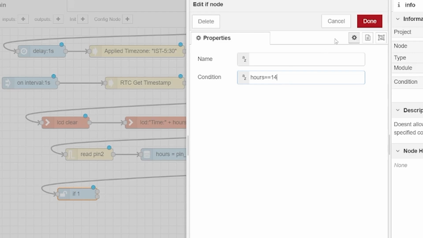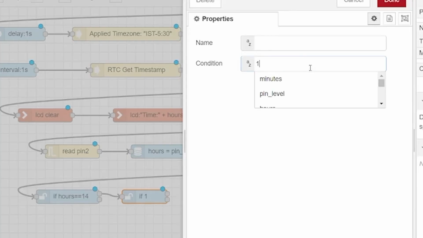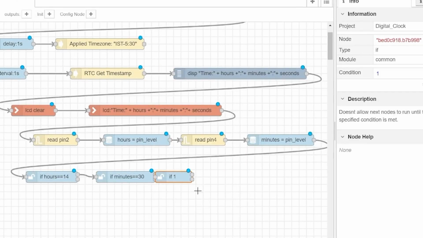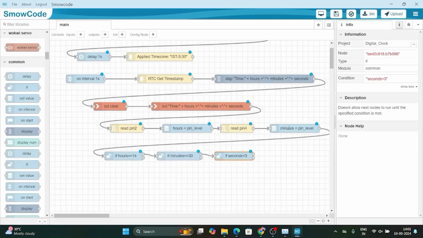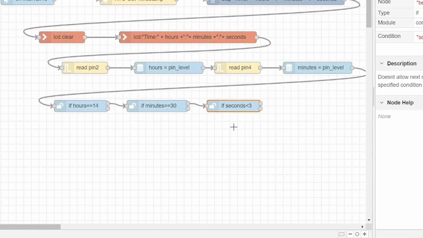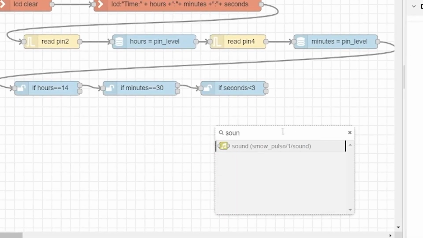Then the next node we will select is again if node. Then this time the condition will be minutes equal to, so let's take it as 30 minutes. Then the next node will be seconds, so this time the condition will be seconds is less than 3. So select done. After that, for two conditions we will select speaker or sound node,